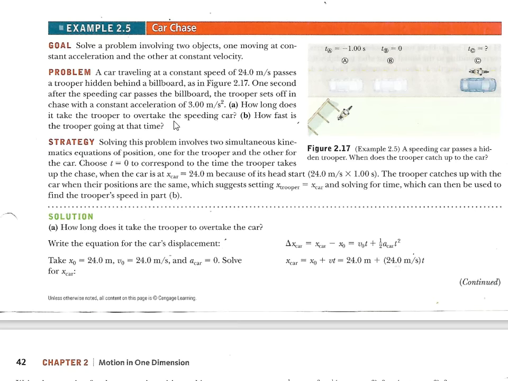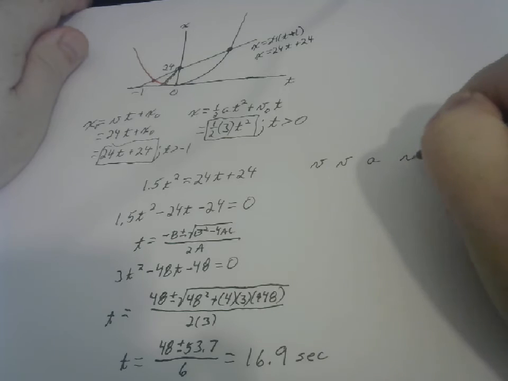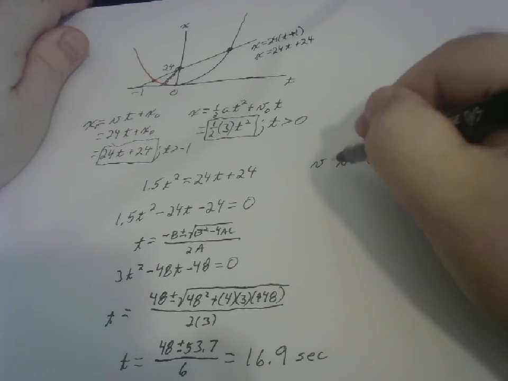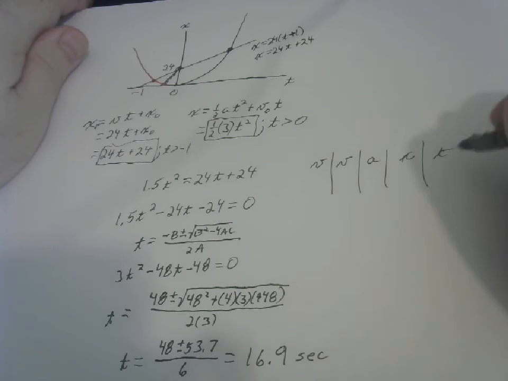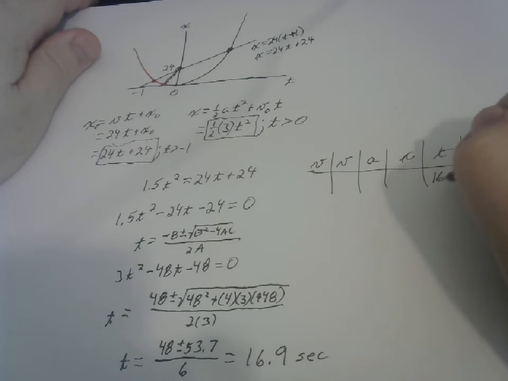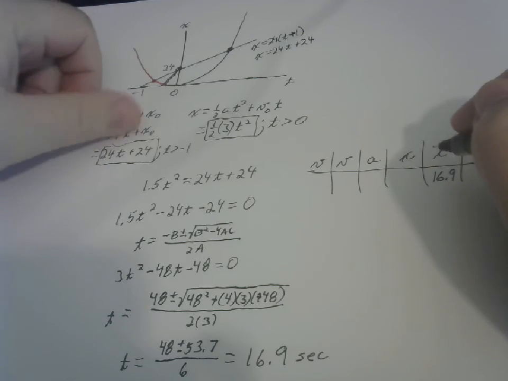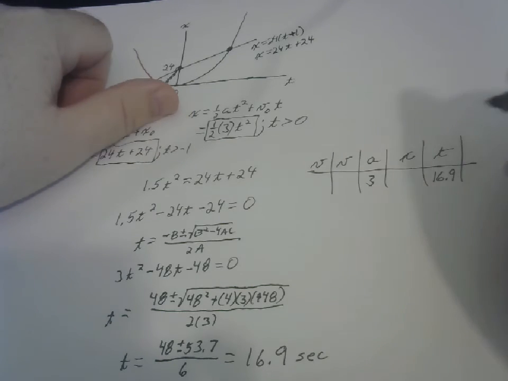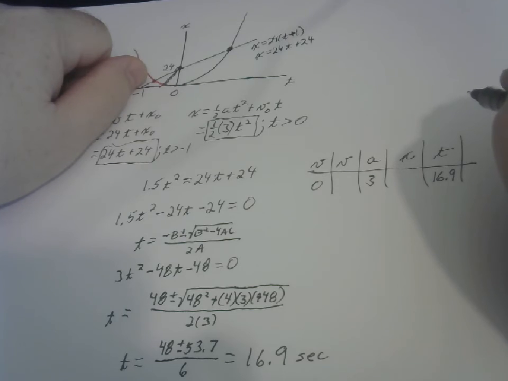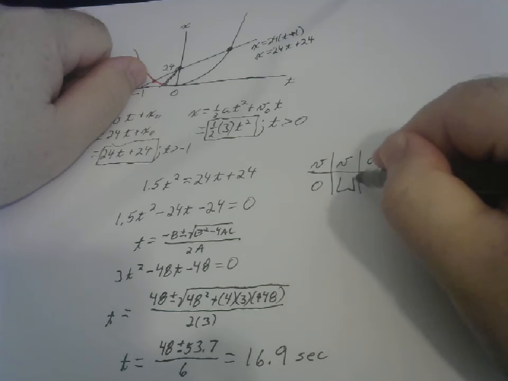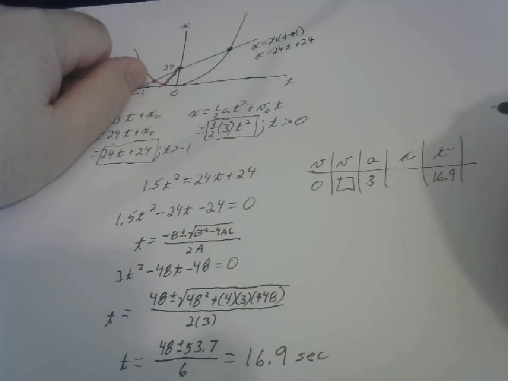Now, part B is how fast is the trooper going at that time? For that, I will go ahead and use my usual way of doing this, which is to separate things out, V, V, A, X, T. Figure out which ones we have, which ones we don't have. We've got 16.9 seconds. We've got the trooper is accelerating at 3 meters per second squared. We've got his initial velocity was 0. And that should be enough to find this velocity because we have 3 things.